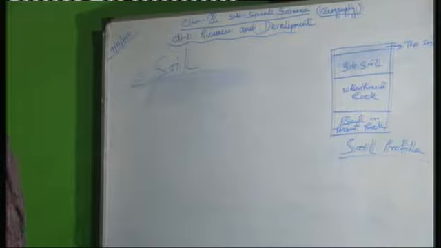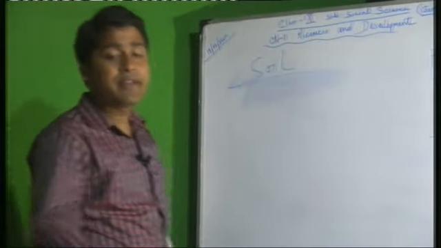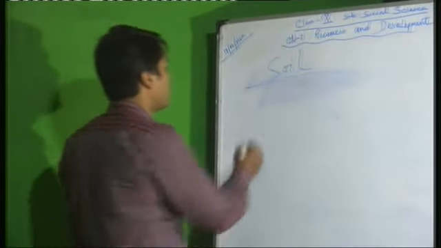Now another part, the different types of soil found in India.